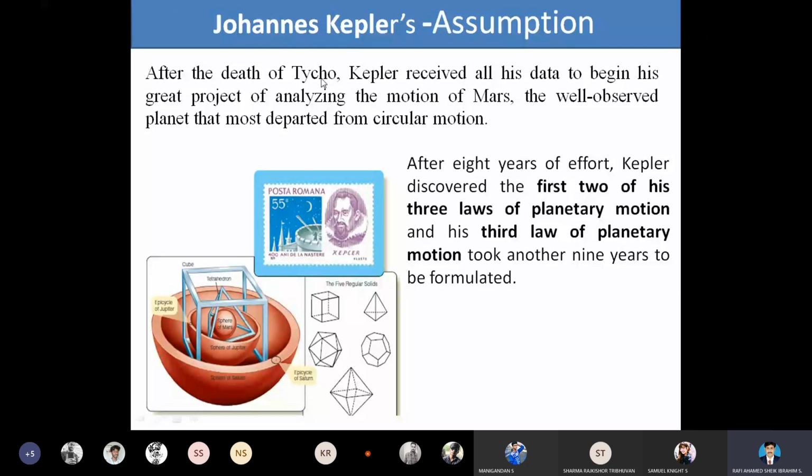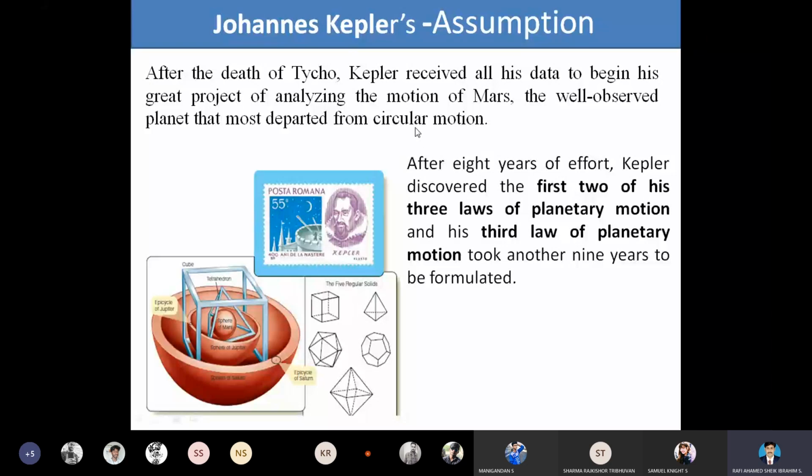The data collected from Tycho was followed by Kepler after his death. And he showed a well-observed planet that most departs from circular motion. So all the predictions made said that they are moving in circular motion. One day this comes as a failure, because we know that the planets are moving in an elliptical orbit, not in circular motion.